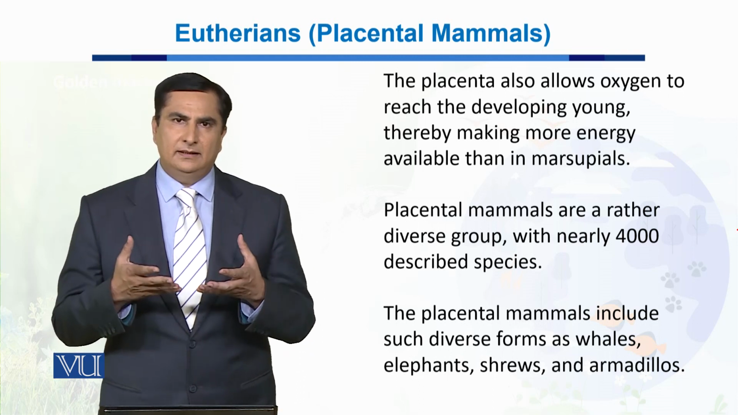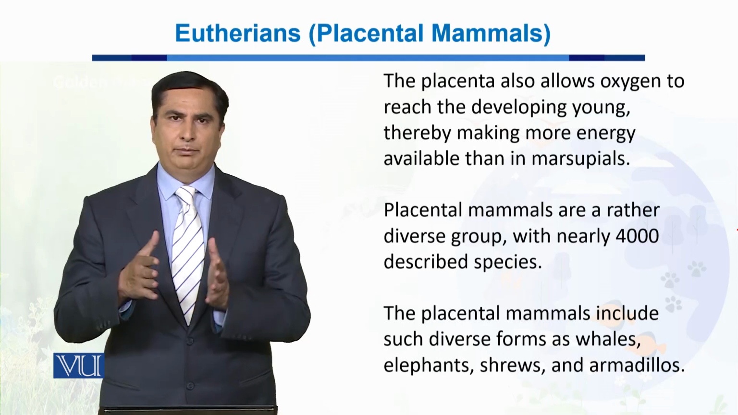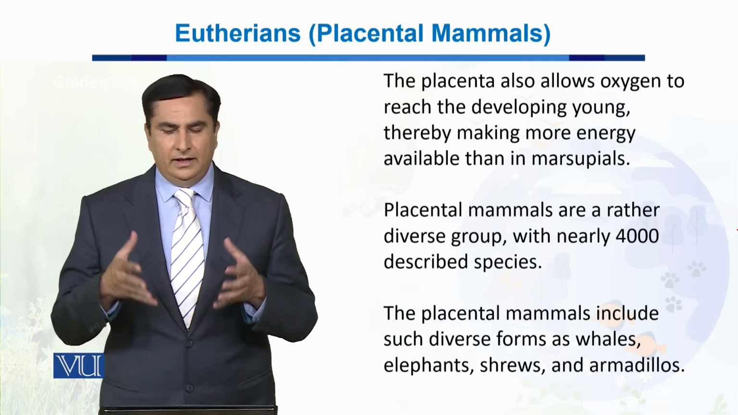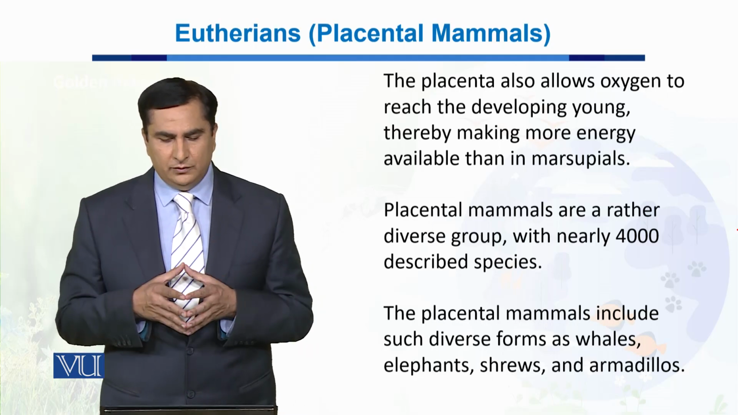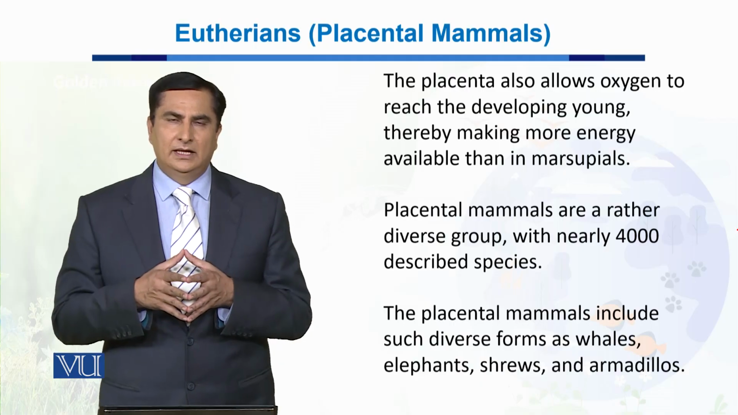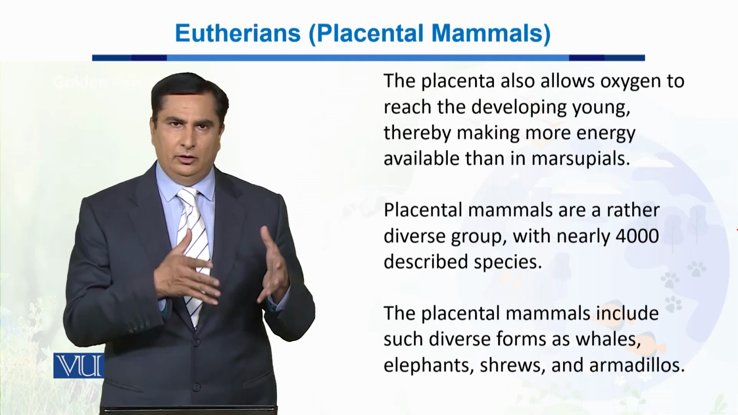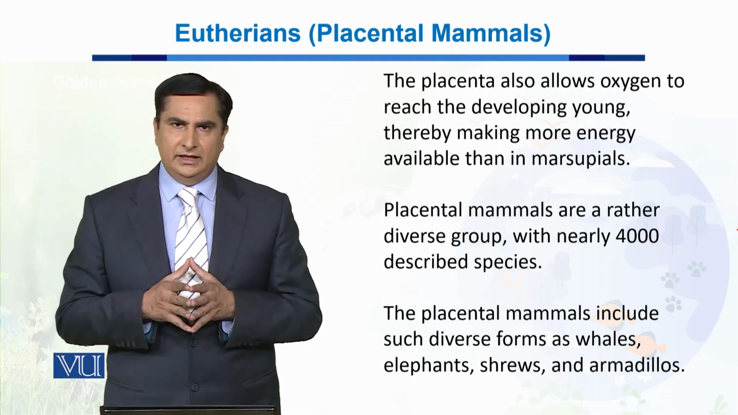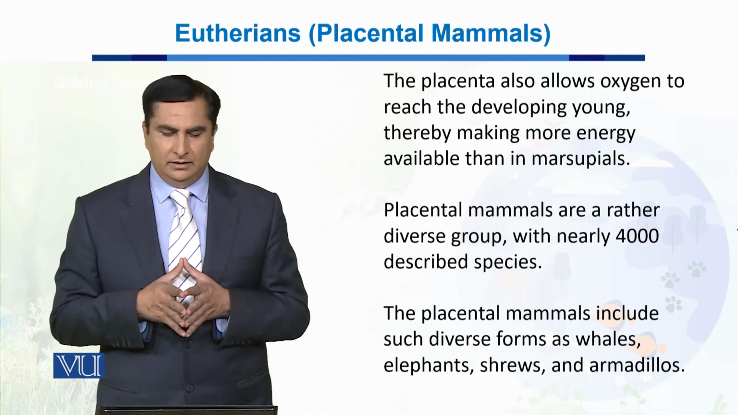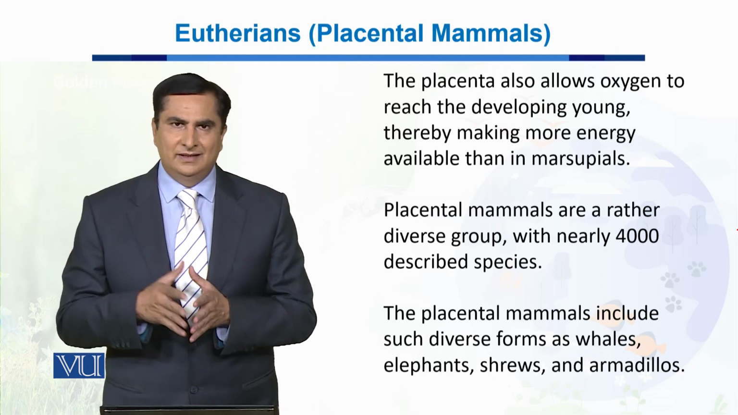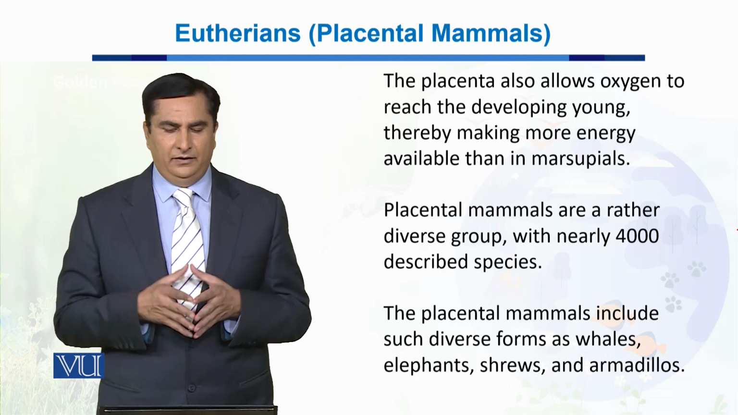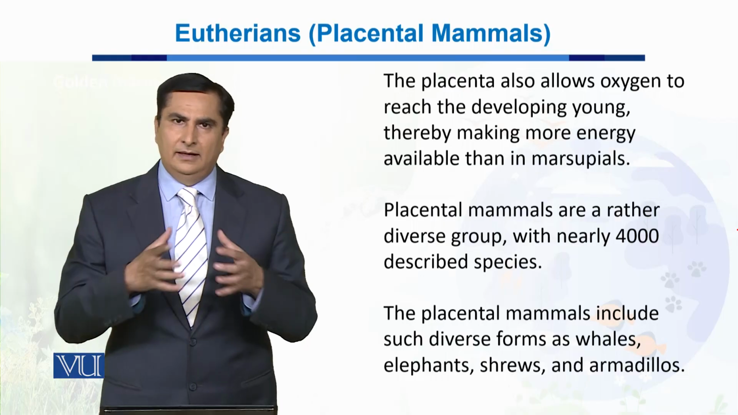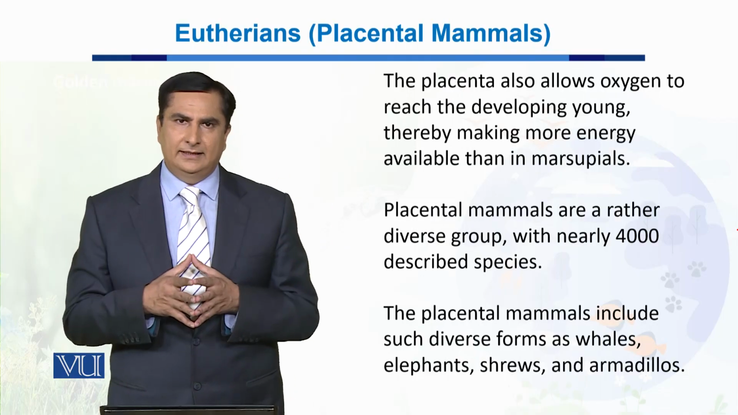Now, placental mammals are more diverse as compared to their sister clades, marsupials or prototherians. There are approximately 4,000 described species of eutherians existing on this planet Earth. Now, when we talk about the diversification of these placental mammals, their diverse forms include whales, elephants, shrews, armadillos, tiger, cat, and the modern day placental mammal.